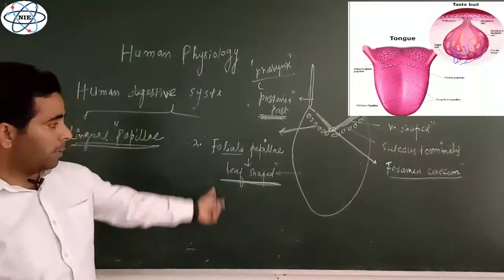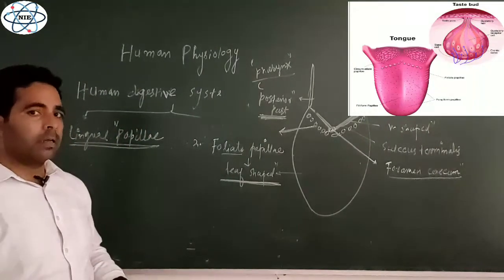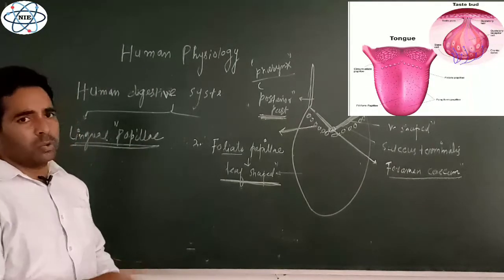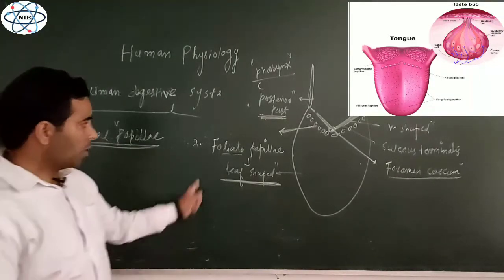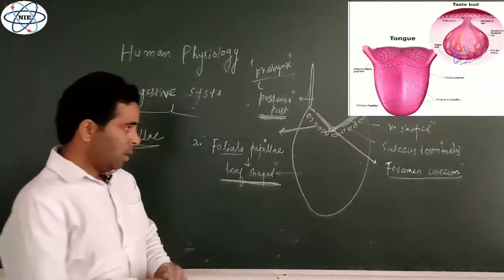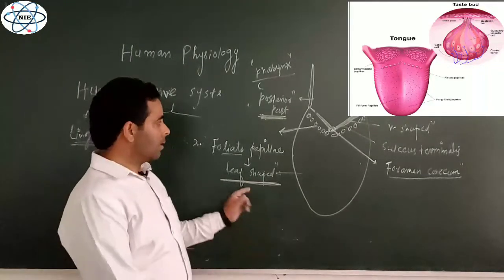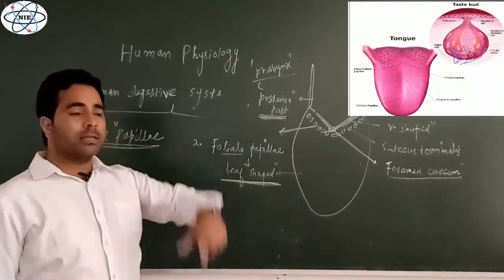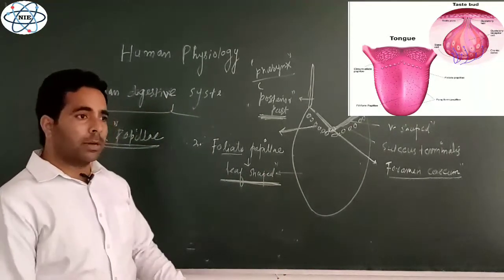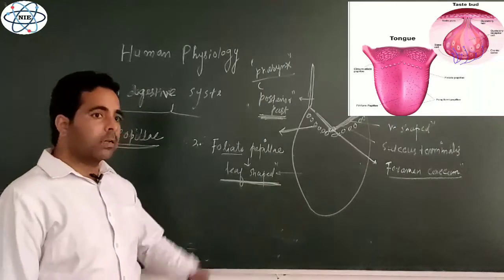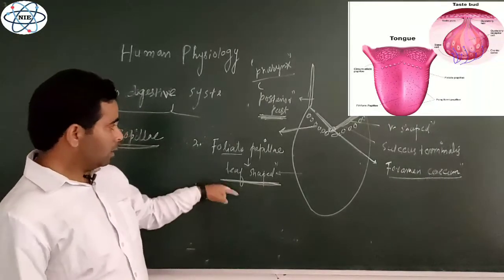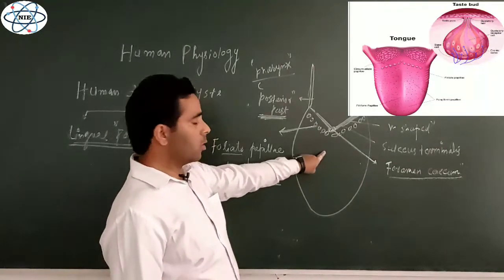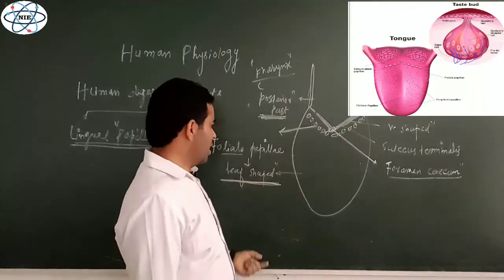Initially these foliate papillae are present on the human tongue at the time of infancy, but later they are reduced, they are absent, we can say. If you look inside your books, you will see that the foliate papillae are absent on the human tongue. But in some other books, for example medical histology books, you will see these foliate papillae are first present on the surface of the human tongue, and later they are absent.